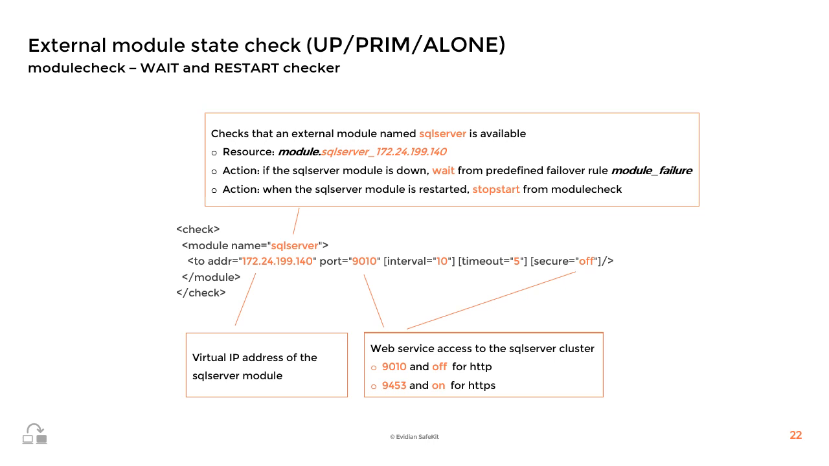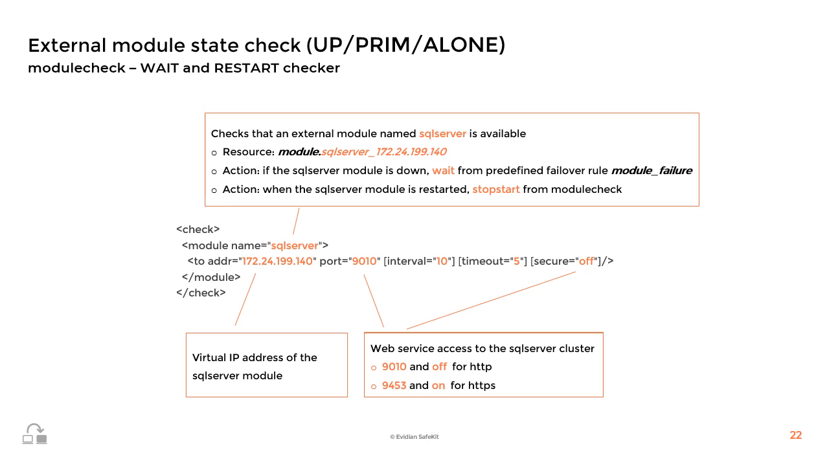Then, inside the module tag, you will have to define the virtual IP address and the SafeKit web service port of the external module, which can be 9010 if the external web service runs HTTP, or 9453 if it runs HTTPS. Also, set secure to on or off to indicate that.